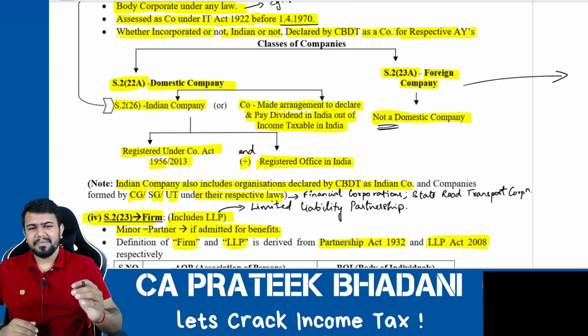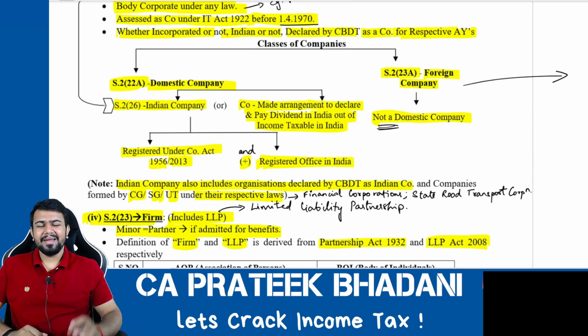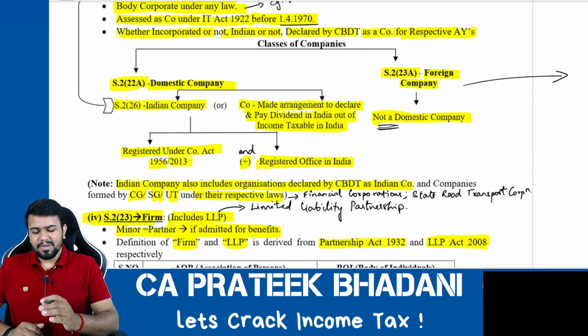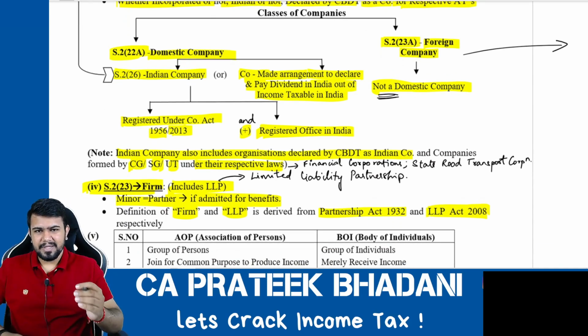What is a foreign company? Foreign company is a company which is not a domestic company. Okay, then what is a domestic company? Domestic company means number one, Indian company, or any company which has made an arrangement to declare and pay the dividend in India out of the income taxable in India.